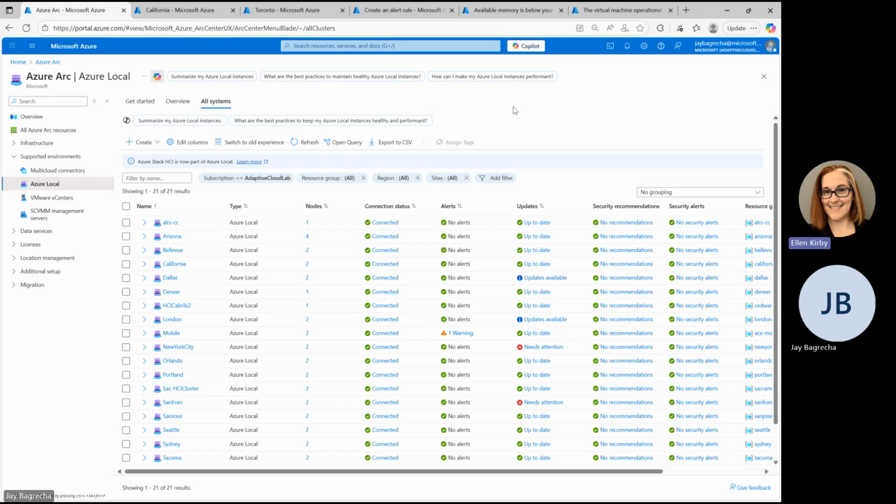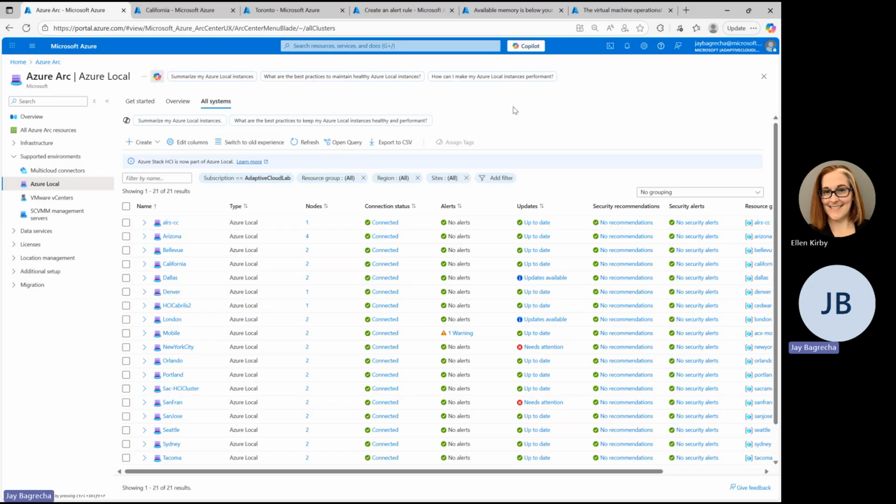Because I think for many, many years, folks have depended on some of our suites of tooling like System Center tools to do these things. And we're really at that new point in life where customers are moving more and more toward Azure for their management experience and specifically Azure Arc. So, do you mind taking a couple minutes and talking to us a little bit about some of the work that your team has been doing around improving that Azure local monitoring experience?